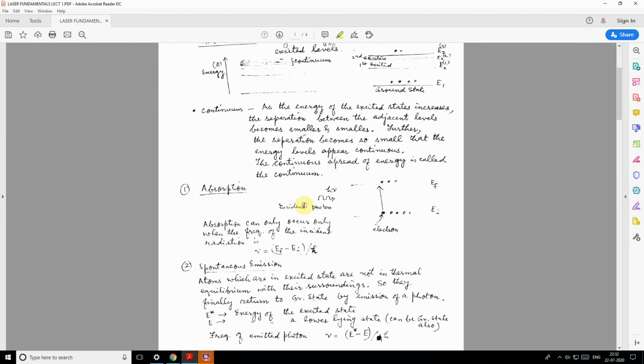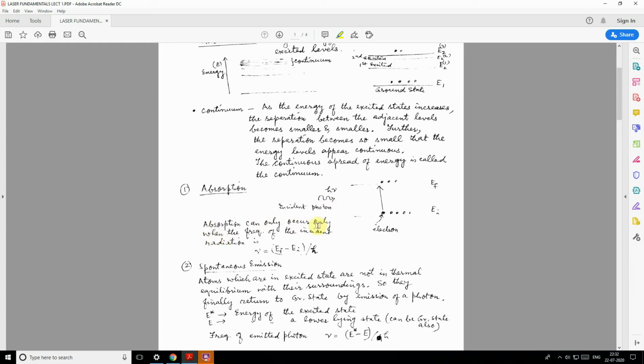Now, what is absorption? You see, when a photon of energy h nu, of frequency nu, falls on an atom, as depicted, the electron jumps from the ground state to one of the excited states. Here we call it EI, the initial level, and EF, the final energy level, and it is the incident photon.